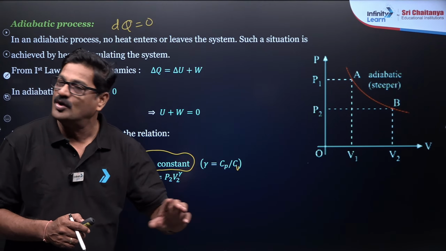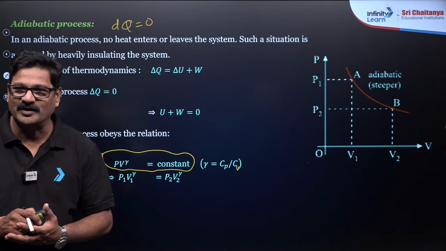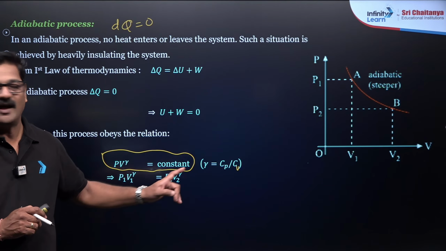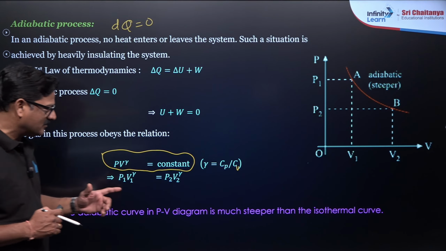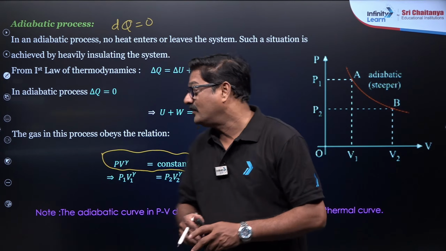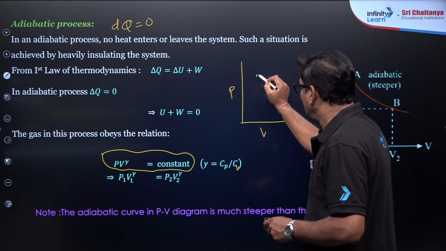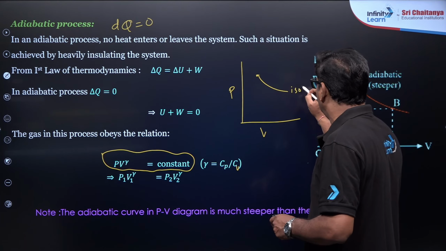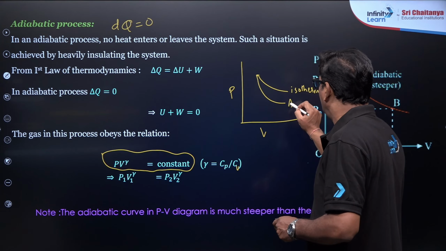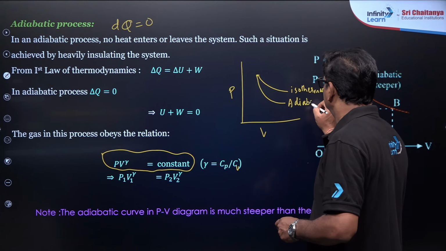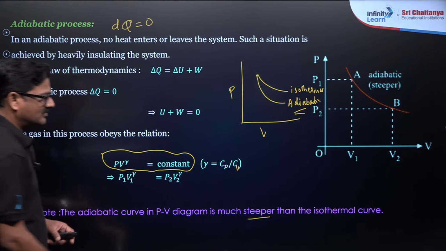Mind it, keep in mind, no numerical came from it. Okay, if it did, you can do it. The Cp/Cv ratio is in physics, and I'm going to get back to that also. And the adiabatic curve on the PV diagram is much steeper, we can say. I mean to say here P, V, and you are going to see isothermal, and it is going to be adiabatic. Adiabatic is much more steeper.